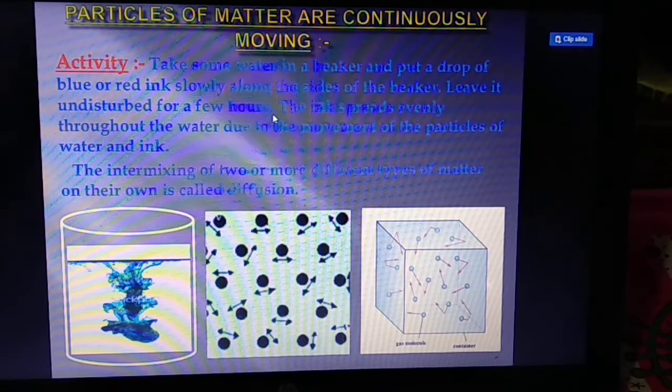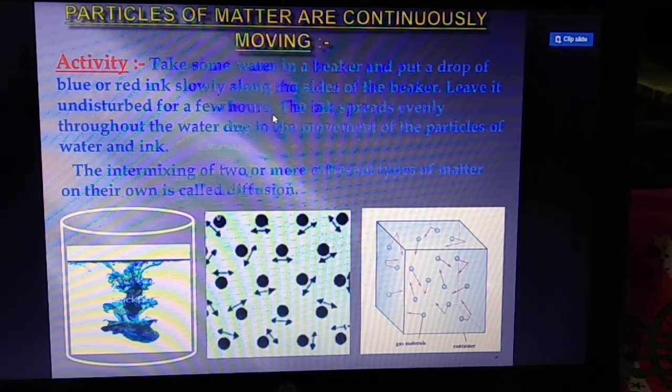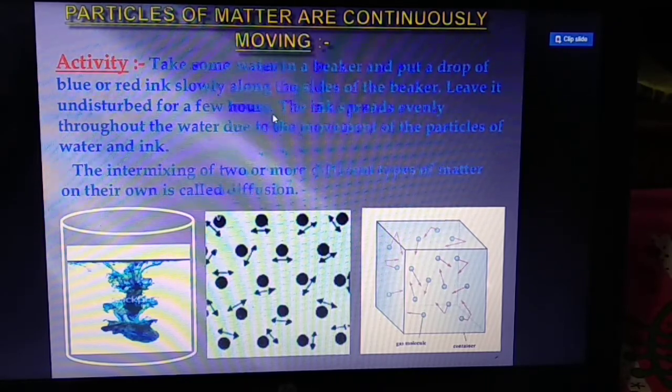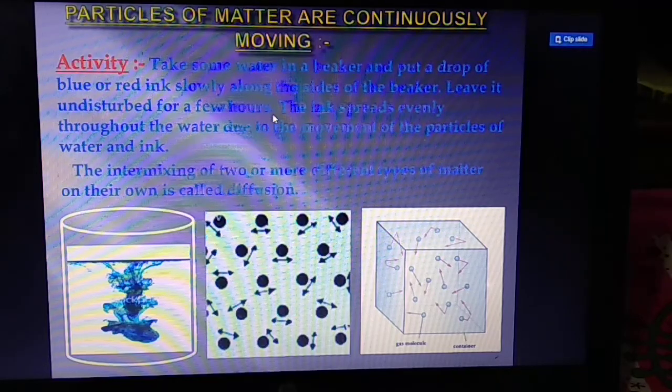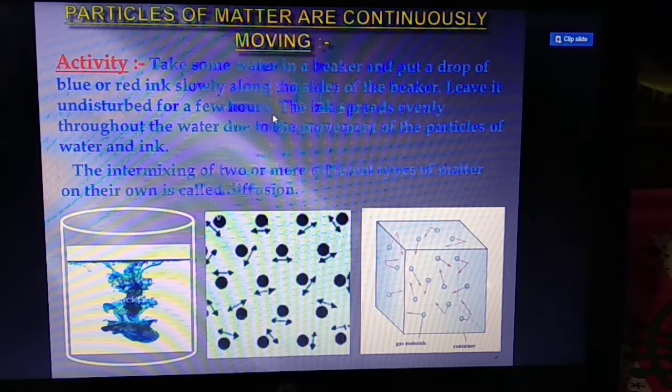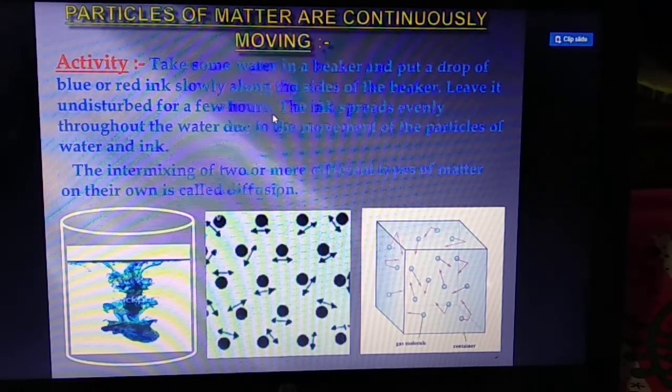So, what do you have to take? First, you have to take one beaker. Second, water. And third, blue or red ink. These are the materials that are required. Now, you do the activity. You take water in a beaker. That is step number 1.